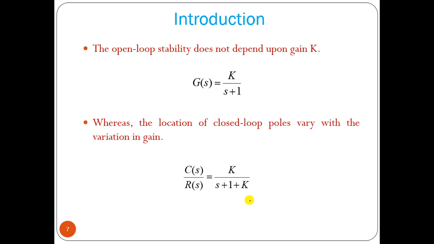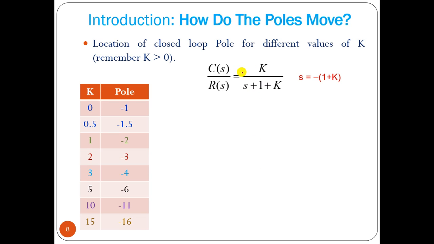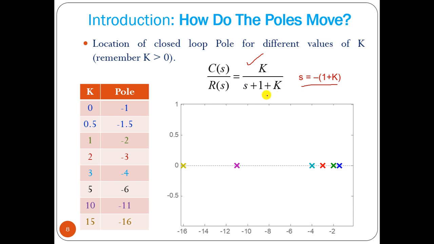Now if we vary k, from that equation we can find s equal to minus 1 plus k. If we take k equal to 0, your pole is located at minus 1. For k equal to 0.5, pole at minus 1.5; k equal to 1, pole at minus 2. So if you keep on varying the k value, the location of the pole also shifts. When k equal to 0, the pole is at minus 1, so this is your minus 1.